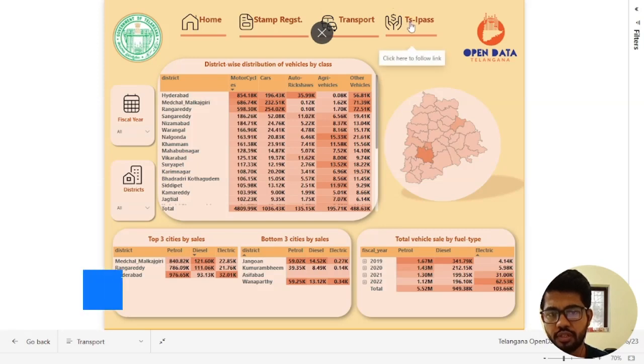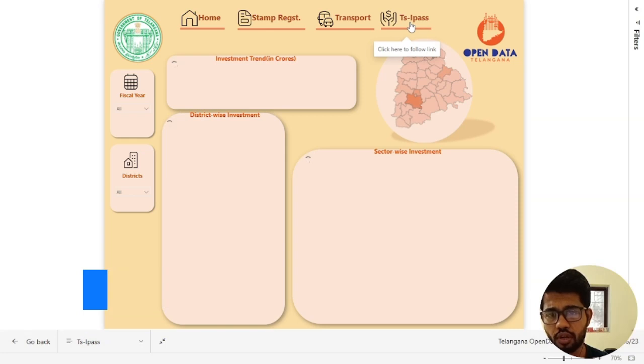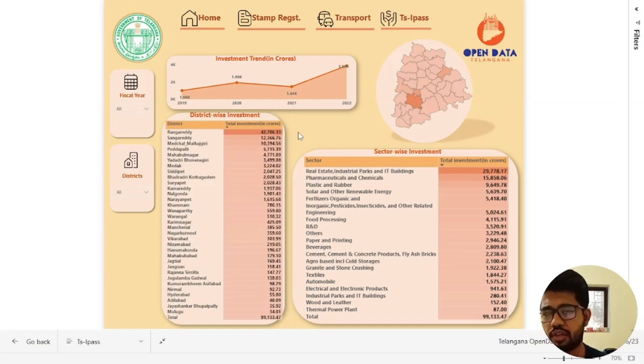And the third page is about the TSI Pass portal, which is a portal for investment received in Telangana State. And in this page we will have the investment trend from 2019 to 2022. Then we have district wise investment received, and lastly we have sector wise investment that each sector has received. So let's start our analysis.